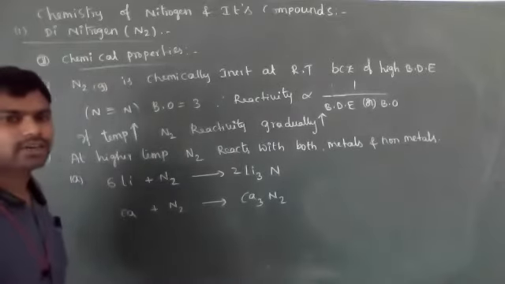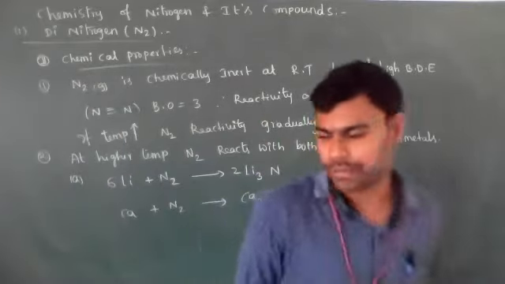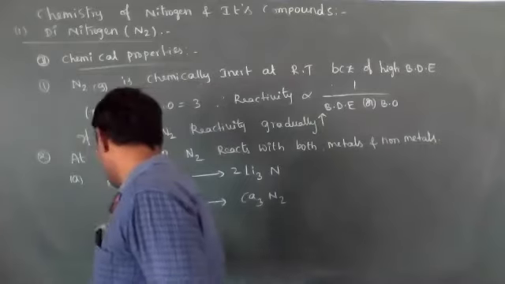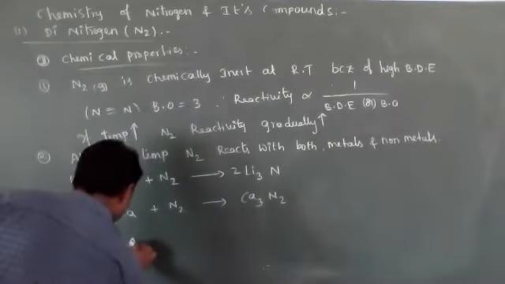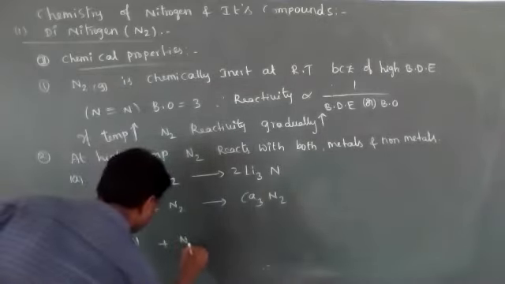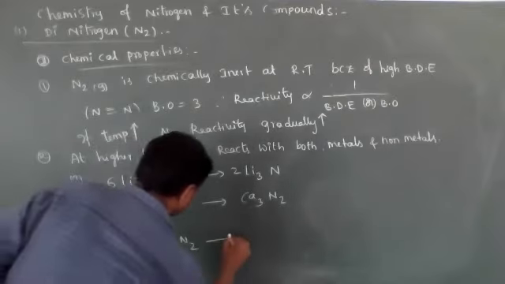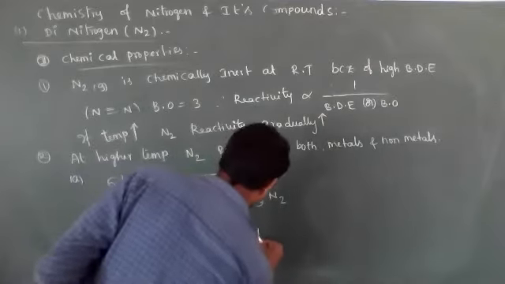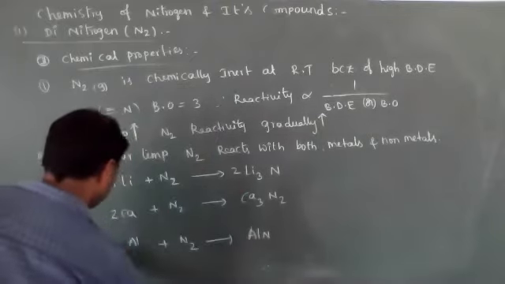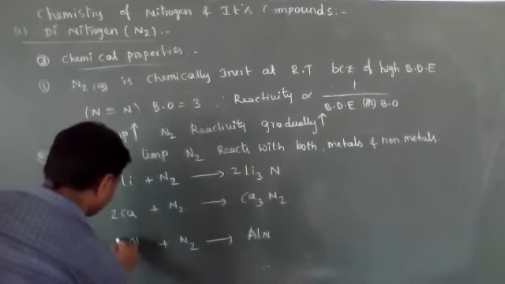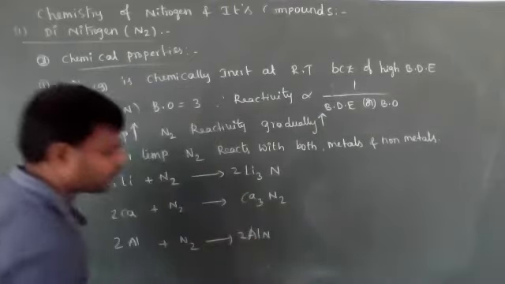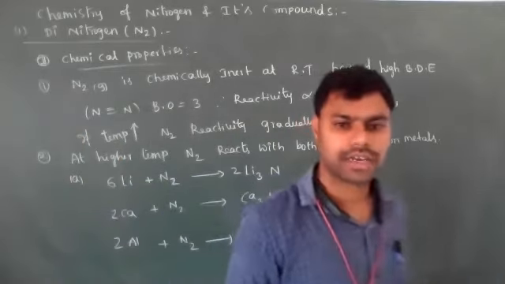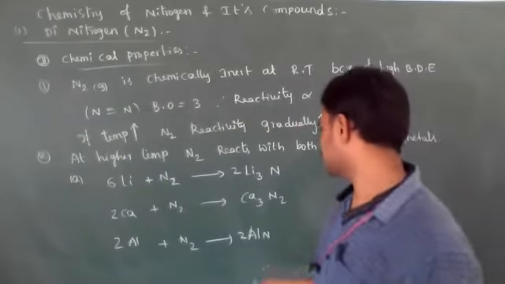Calcium belongs to the second group elements, its valence is 2. Aluminum valence is 3 and nitrogen valence is also 3, so they form AlN, aluminum nitride. 2 moles of AlN form. Okay, so these are the reactions with metals.